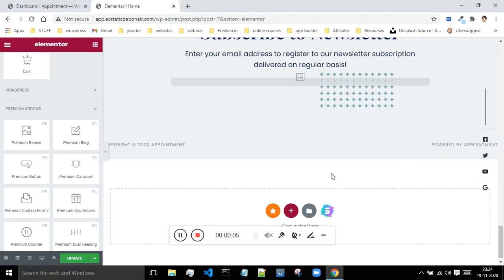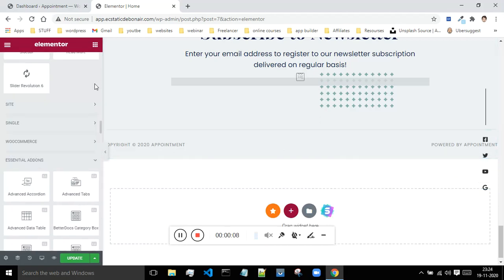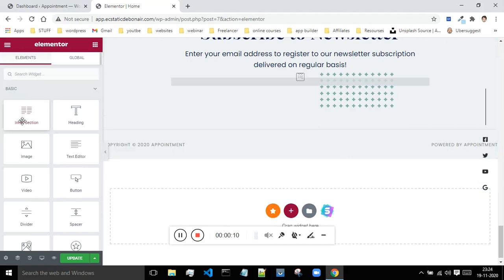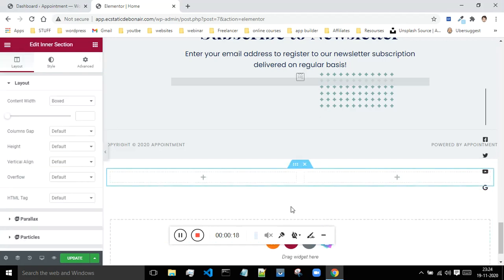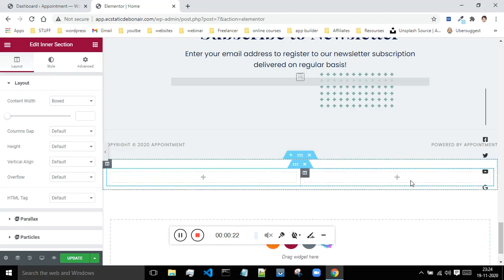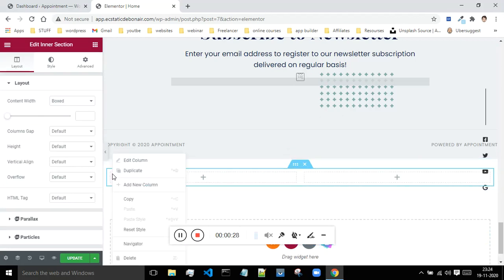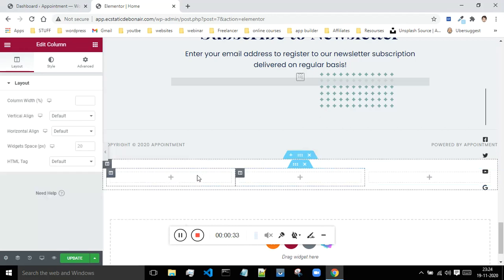Okay, so in this class we will see some of the features of Elementor. So just do one thing, go to the top. At the beginning you will see this inner section option from the basics, and just drag and drop the inner section over here. Okay, so inside of this inner section we have these two columns. Okay, if you want three columns, just click on any of these columns, right click on it and click on duplicate. Okay, so as can be seen, as I have duplicated this, now I'm having these three columns.